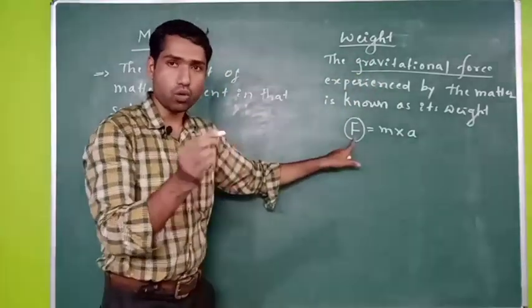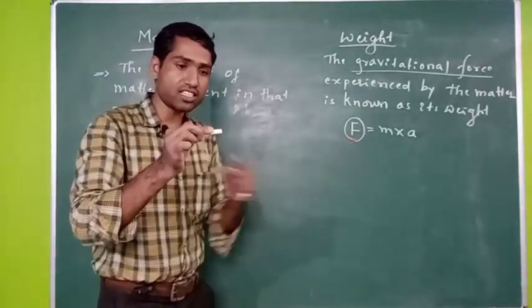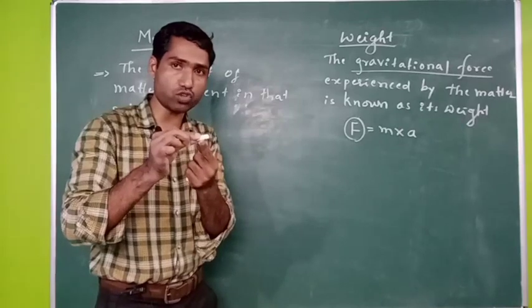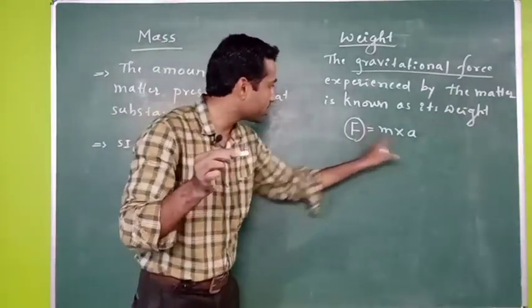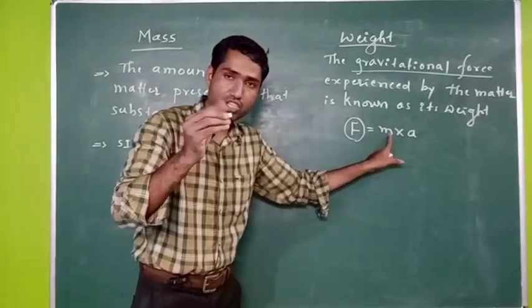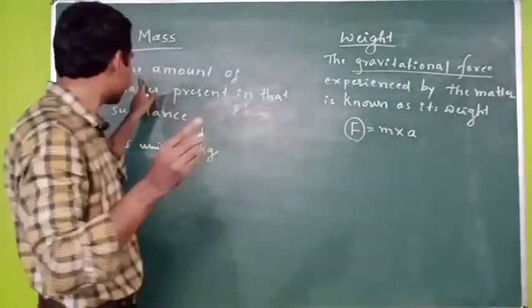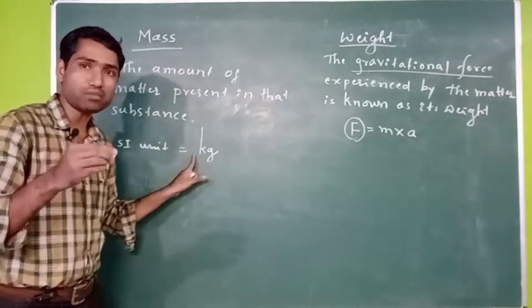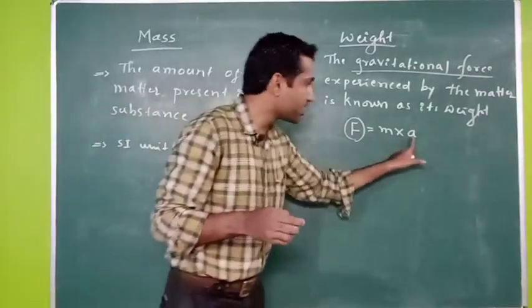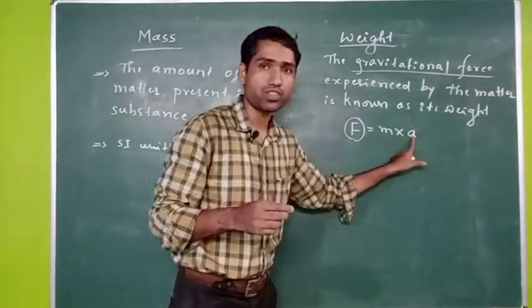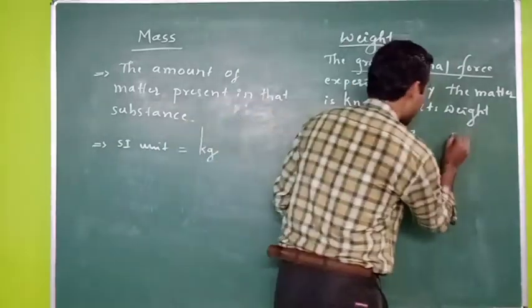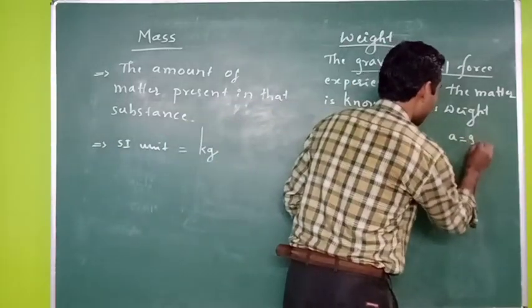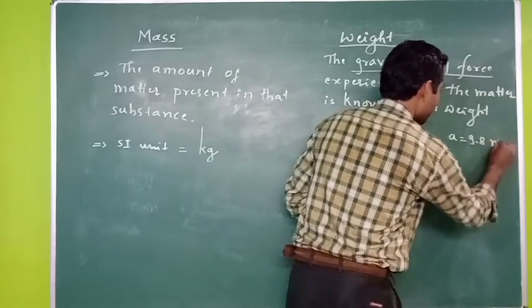If I hold this chalk piece here, it is experiencing a certain force because of gravitation. What is that force? That is equal to how much? That is equal to the mass of this substance, in terms of kg or grams, and acceleration due to gravity. This you know from your high school. Right. Acceleration due to gravity is always equal to 9.8 meter per second square.